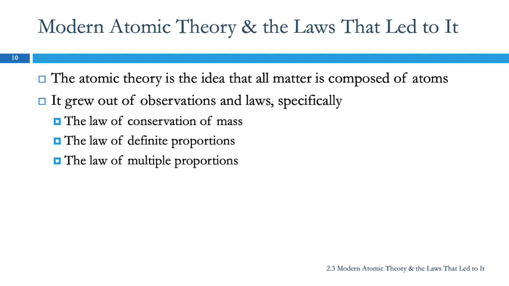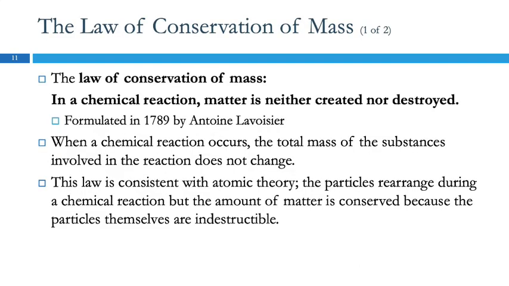So the atomic theory, the idea that all matter is composed of atoms, came out of observations and laws, specifically the law of conservation of mass, the law of definite proportions, and the law of multiple proportions. So what are those? The law of conservation of mass says in a chemical reaction, matter is neither created nor destroyed. And this came about from the work that Antoine Lavoisier did. We talked about him in the first chapter.